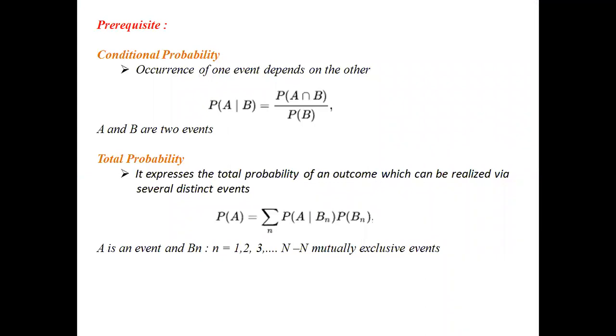For better understanding of Bayes' theorem, one should have prior knowledge of what is conditional probability and what is meant by total probability. Conditional probability is defined if the occurrence of one event depends on the other. Total probability is defined as: if the probability of an outcome depends upon several distinct events, then we use the concept of total probability.